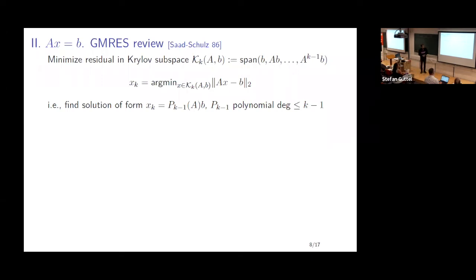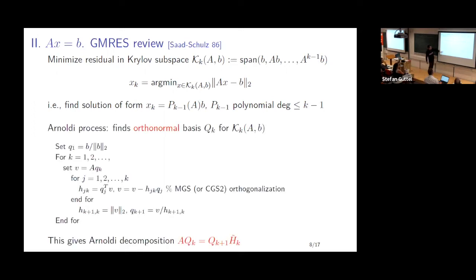So linear systems, Ax equals b. What we do here is we are going to use sketching once again for solving a linear system. And we're going to use it more precisely for the problem that arises in the context of GMRES. So I presume most of us know what GMRES is. It's already been mentioned many times today. But the idea is to try and find the best solution that minimizes the residual inside a Krylov subspace.